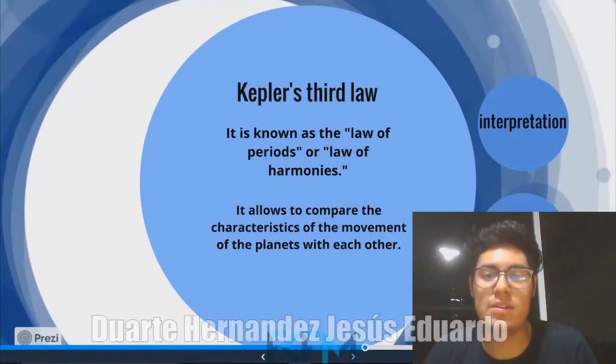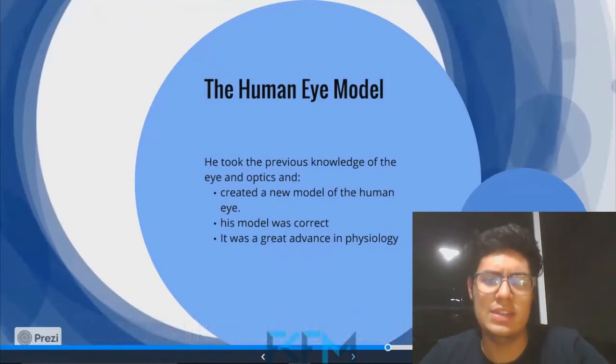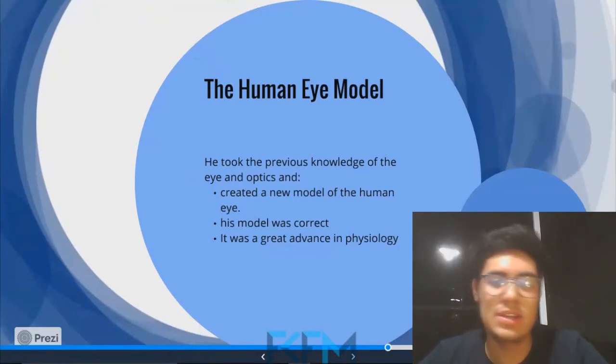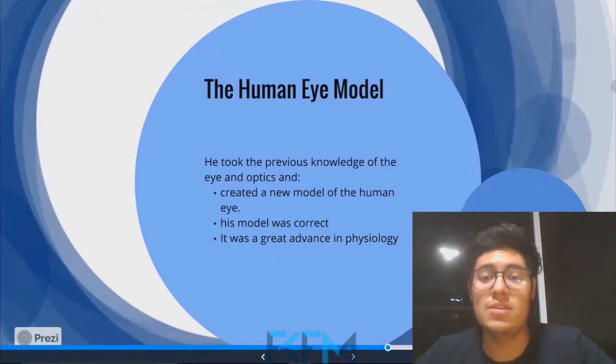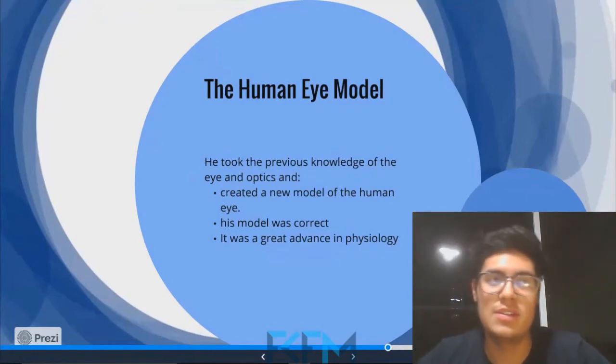Kepler is mainly known for the three laws of planetary movement, but there is another contribution to physics and physiology that is unnoticed, and it is the model of the human eye. He took the previous knowledge about the eye, like the function of the retina and the crystalline lens, and the knowledge of lenses, and he was the first person to consider the human eye as a dark camera, constituted by a converging lens, which is the crystalline, and a screen, which is the retina,